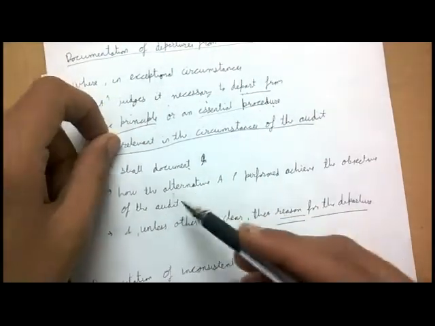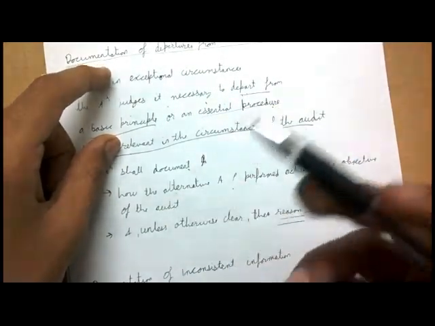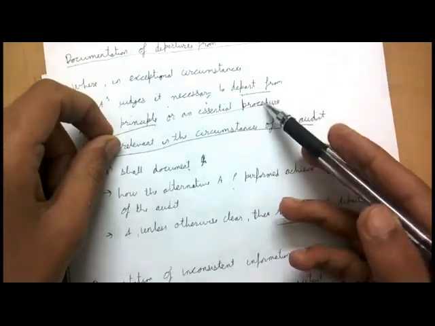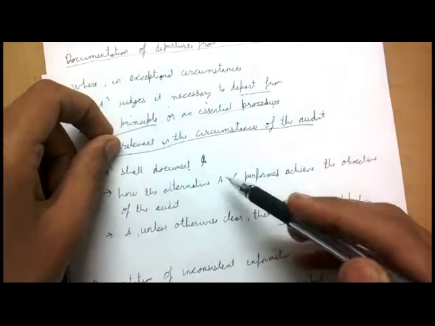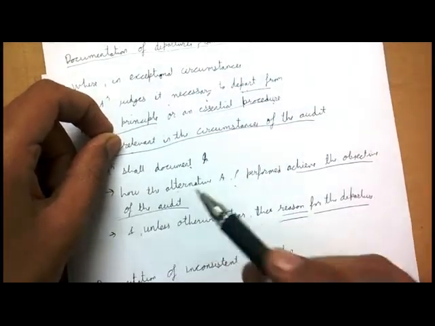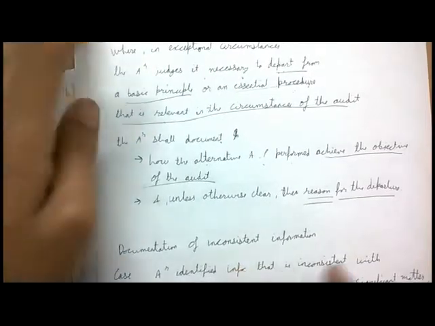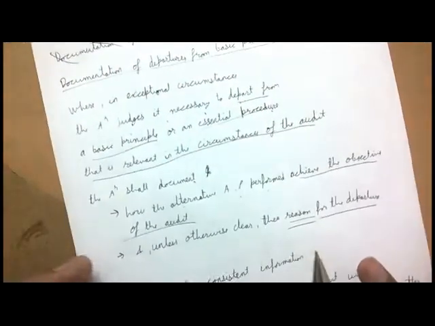So you have to tell how the alternative audit procedures, because you didn't follow this, that is, you followed alternative audit procedures. Now you do need to document how the alternative audit procedures you performed achieved the objective of the audit, because you have to achieve the objective. You would have achieved the objective, but how did the alternative audit procedures performed achieve the objective?